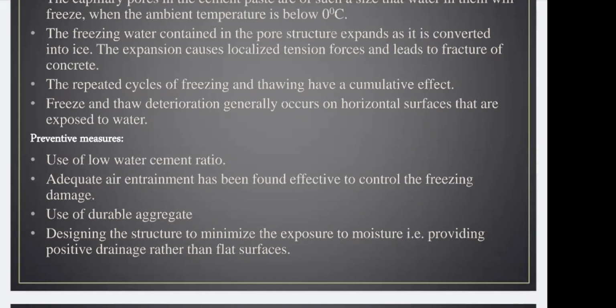Okay, designing the structure to minimize the exposure to moisture, that is providing positive drainage rather than a flat surface. If you are constructing a slab, have you seen the construction of a slab? A slab is not at all flat. It has some slope. You should give some slope. Why? Because if it rains, you can throw that water out through pipes or drains. Drainage should be provided to avoid this freezing and thawing action, so that excess moisture is not present on your surface.